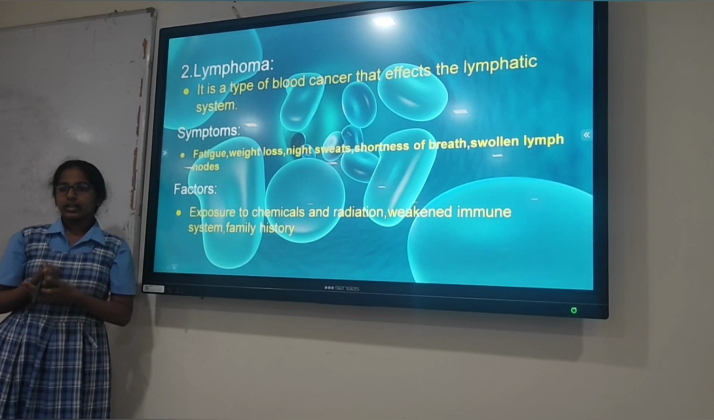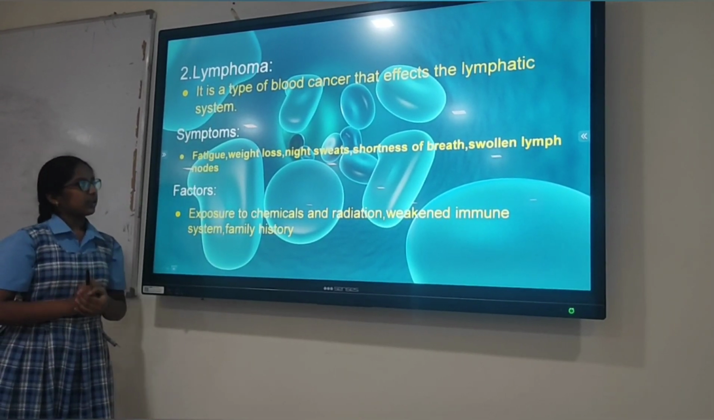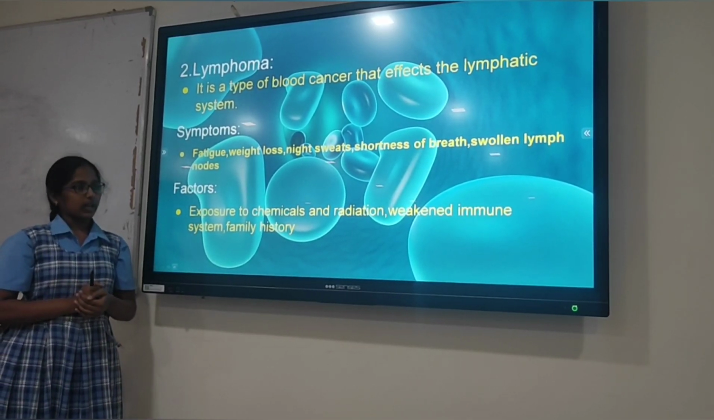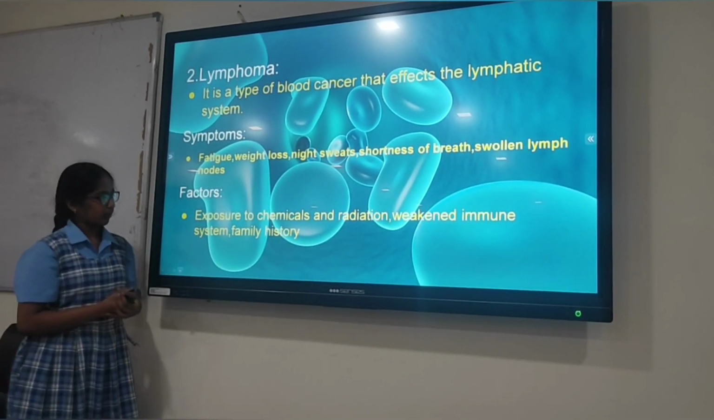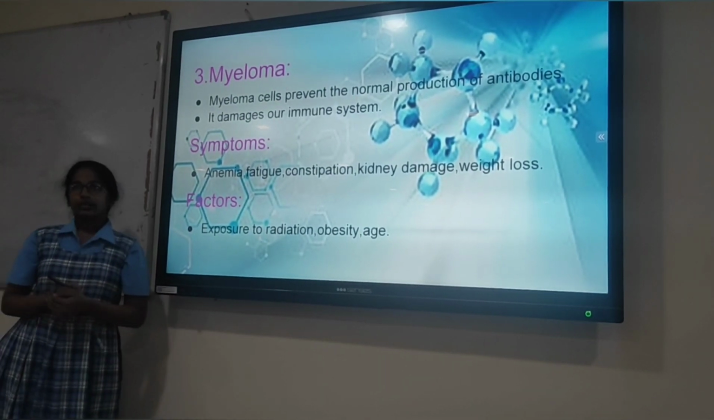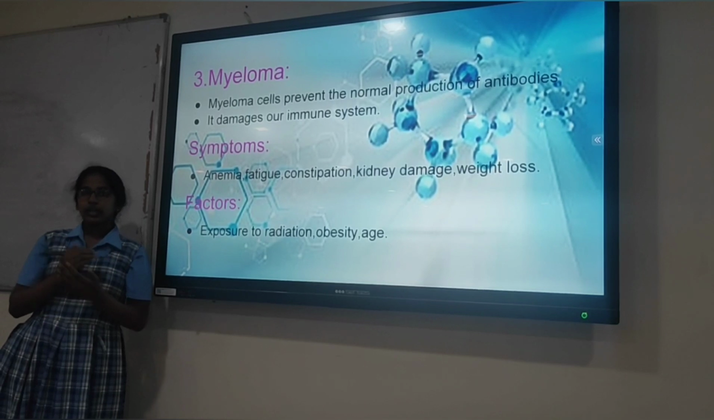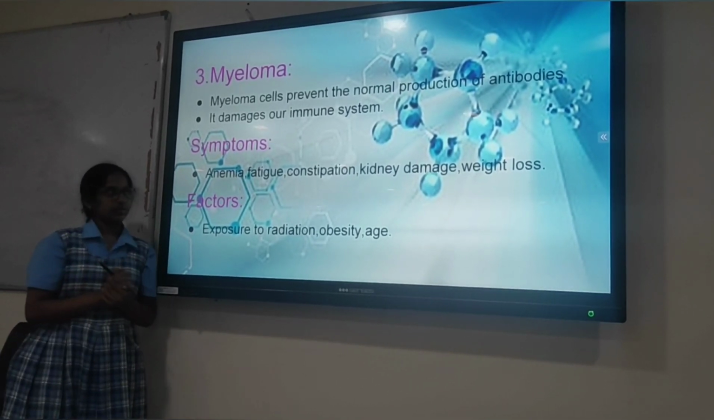It releases a type of white blood cells called T lymphocytes. Symptoms include fatigue, weight loss, night sweats, shortness of breath, and swollen lymph nodes. Factors: exposure to chemicals, radiation, smoking, weakened immune system, and family history. For lymphoma, surgery is rarely used. For a lymphoma which is spread all over the organ, radiation therapy is used.